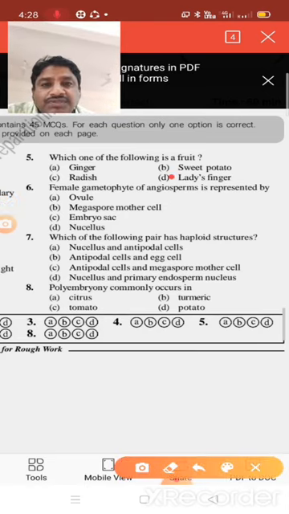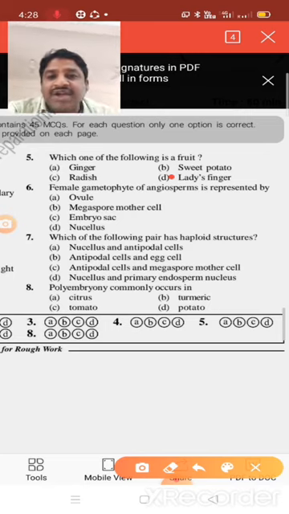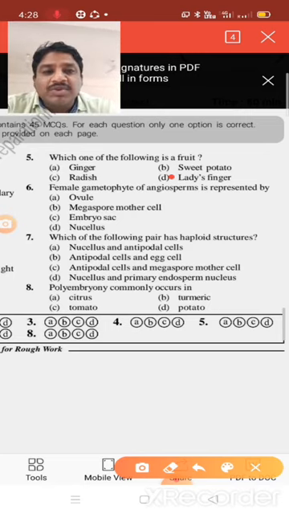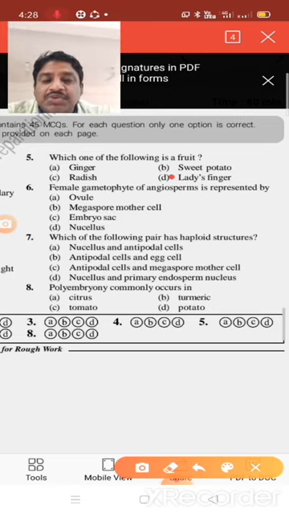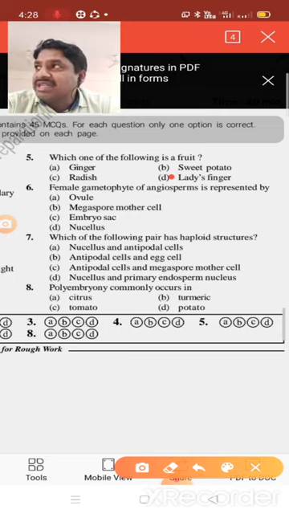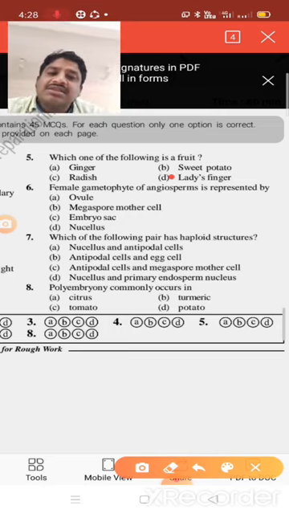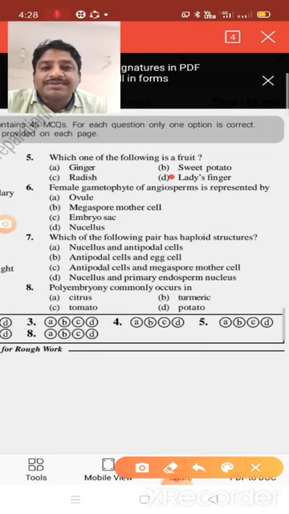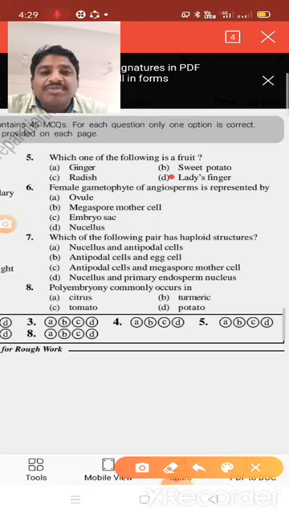Next, female gametophyte. The female gametophyte of angiosperm is represented by option A ovule, option B megaspore mother cell, C embryo sac, and D nucellus. Female gametophyte has another name, the embryo sac.